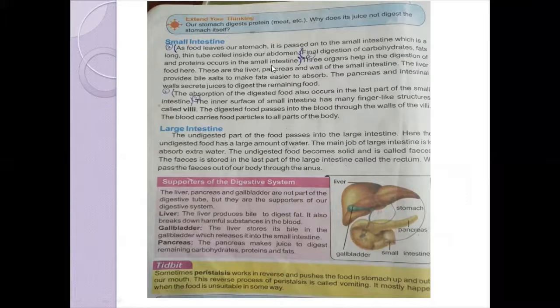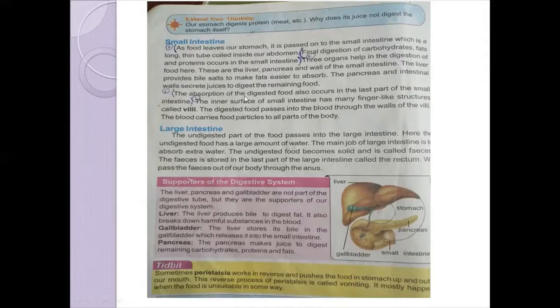The nutrients which are left are the fats, the vitamins and minerals. It means their digestion takes place in the small intestine. Again, the reason is that the bile secretion which comes from the liver and the pancreatic juice which comes from the pancreas enter the small intestine, and then that pancreatic juice and the bile juice help in the final digestion and absorption of the food in the small intestine.